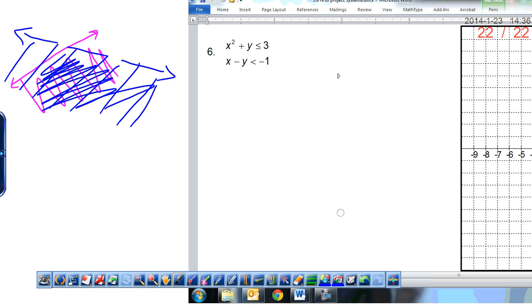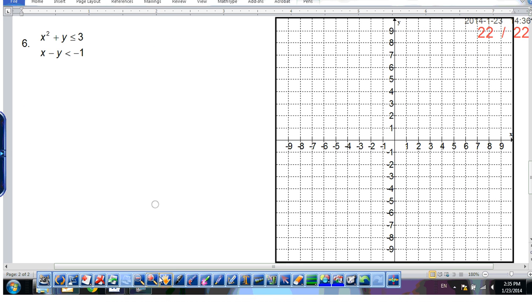Same idea here. We're going to decide solid versus dotted, and we're going to look for our shaded area that's double. Okay. So look at this. We've got a parabola, and then we've got a linear function. So let's start with this parabola. X squared plus y is less than or equal to 3. Because this is so simple, I'm going to use transformations to graph this. So y is less than or equal to negative x squared plus 3.